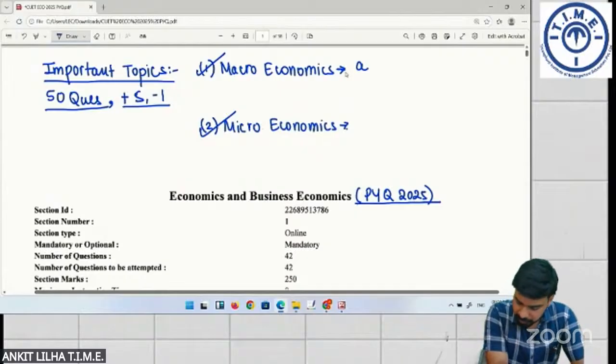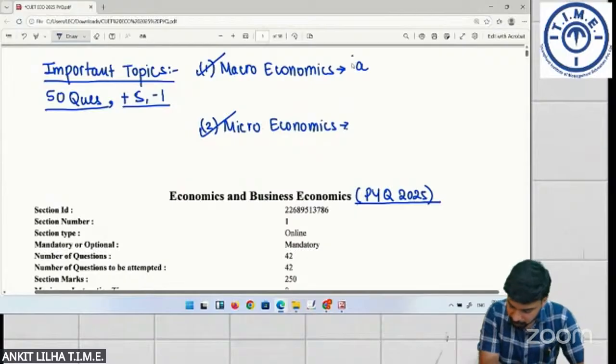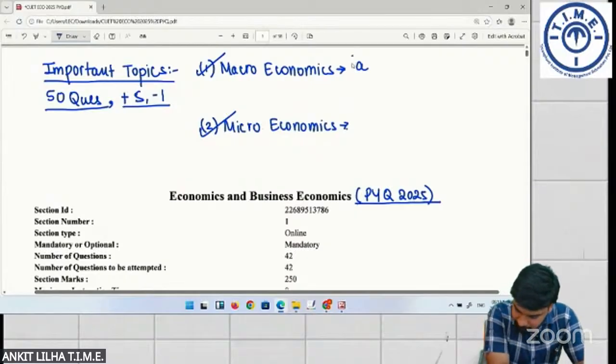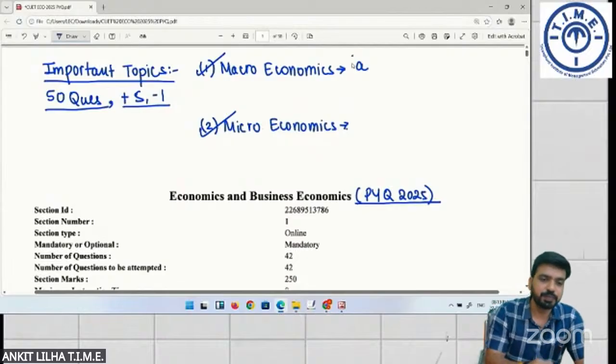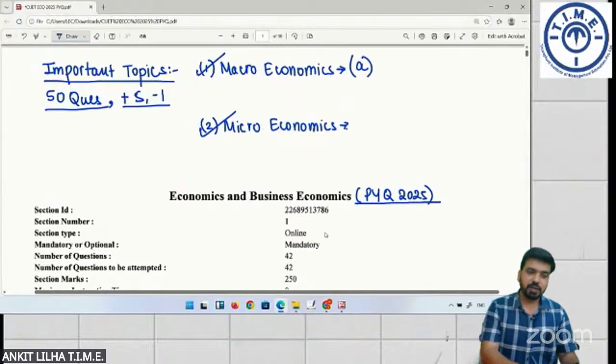Okay, Swara studied from Maharashtra board. We have a student who studied from CBSE board. Okay, fantastic. It's very necessary to know before I start which board you have studied from.